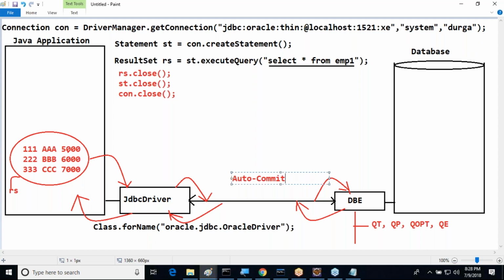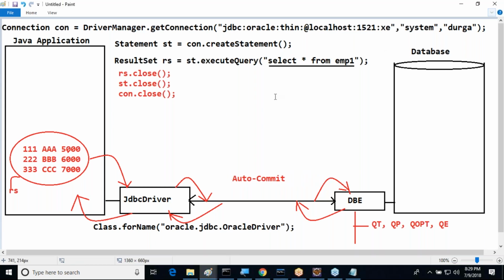That connection has a default nature. What is the default nature? You know, auto commit nature. That auto commit default nature is available. What is the meaning of this auto commit nature actually? What is the meaning of the default auto commit nature? What exactly is the meaning of this auto commit nature? That auto commit nature is very clear.